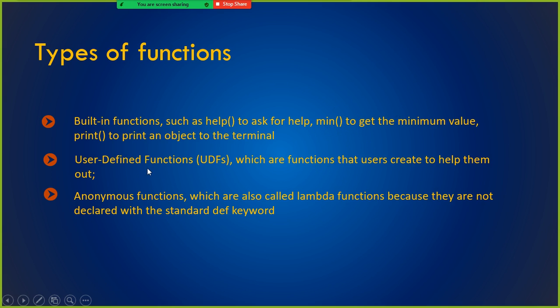And also we have user defined functions. Apart from built-in functions, user defined functions are the ones written by users like us. To implement a specific functionality, we create functions. And apart from this, we have something else called anonymous function. We have something called lambda function that is specific to Python, and in Java 8 also I heard a lambda is available.